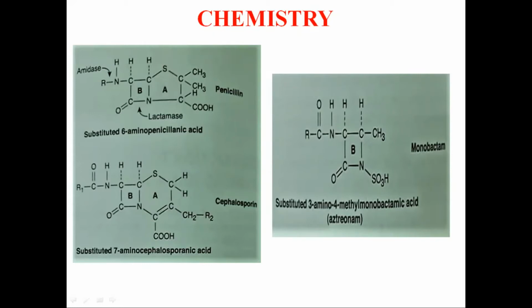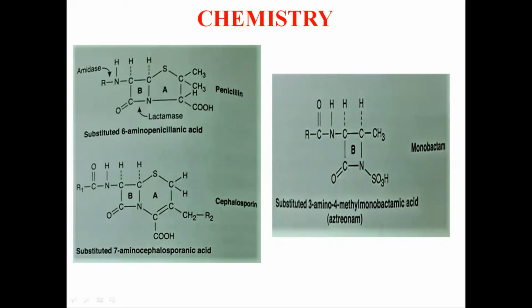Now, if you see the chemical structure, we are well acquainted with the structure of penicillin and cephalosporin. You can see the structure of the penicillin nucleus having the 6-amino penicillanic acid and the beta-lactam ring which is fused to the thiazolidine ring. The penicillins are susceptible to bacterial metabolism as well as inactivation by the amidases as well as the lactamases. So in the diagram it is seen. Whereas if you see the structure of cephalosporin, it is the 7-amino cephalosporanic acid. We have the beta-lactam ring which is fused with the dihydrothiazine ring.